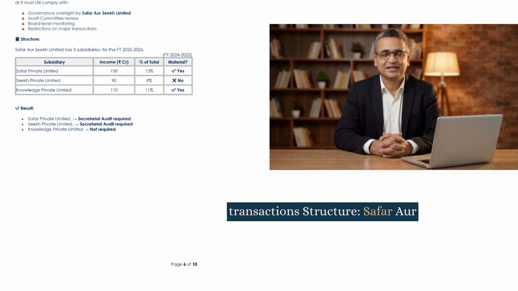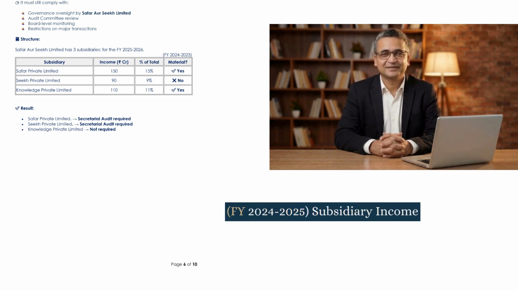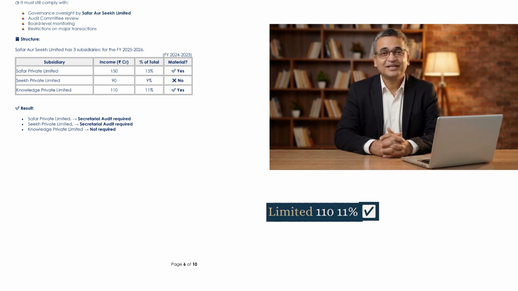Structure: Suffer or Seek Limited has 3 subsidiaries for FY 2025-2026 and FY 2024-2025. Subsidiary income as a percentage of total consolidated income: Suffer Private Limited 150, 15%, yes. Seek Private Limited 90, 9%, no. Knowledge Private Limited 110, 11%, yes.